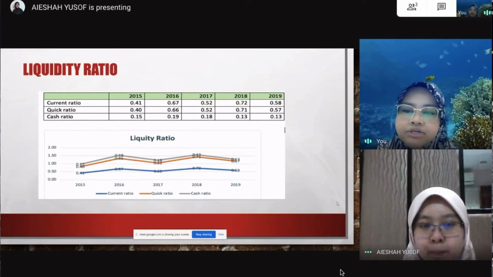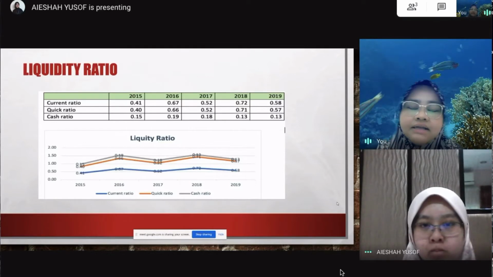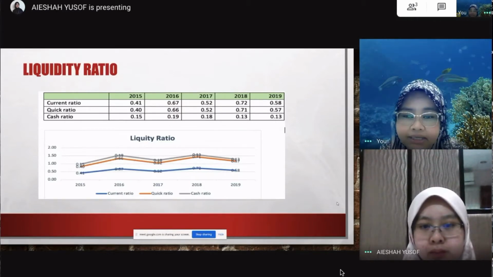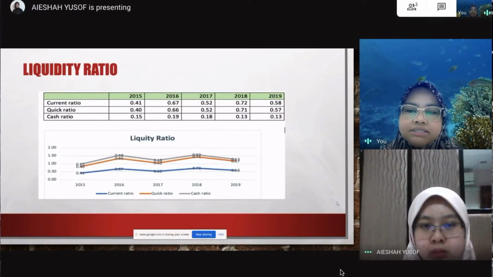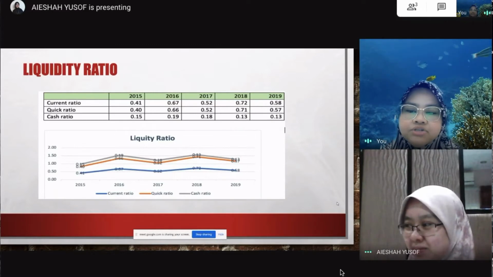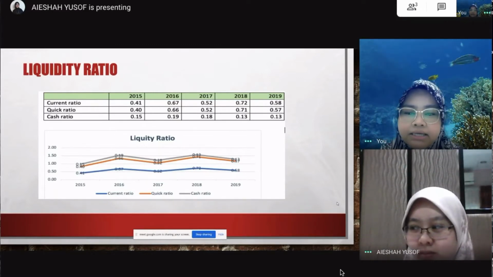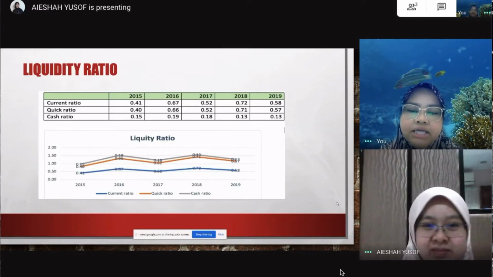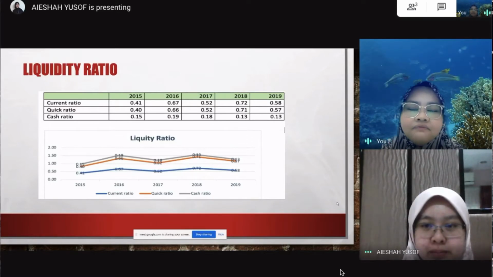And for the quick ratio, Air Asia X experienced a decreasing trend in 2019, last year, to about 0.57. So it shows a weak liquidity position and high risk for the company. It also lowers the capacity to cover its short-term obligations by using the most liquid current assets. And for the cash ratio, Air Asia X clearly shows the capacity to cover current liabilities using only cash and cash equivalents is quite weak, especially in 2018 and 2019, so the group should rethink its credit policy relative to its cash and cash equivalents.